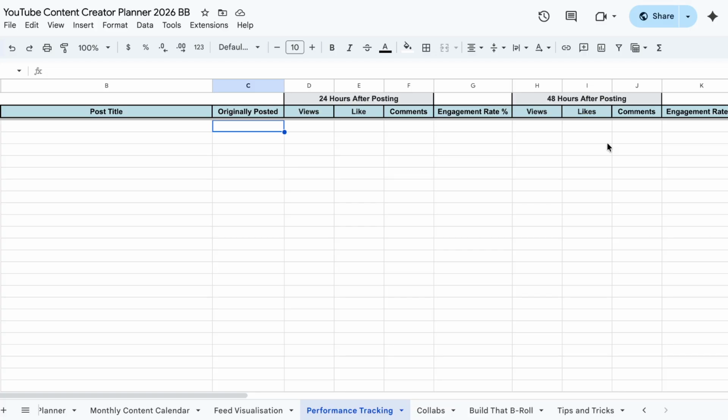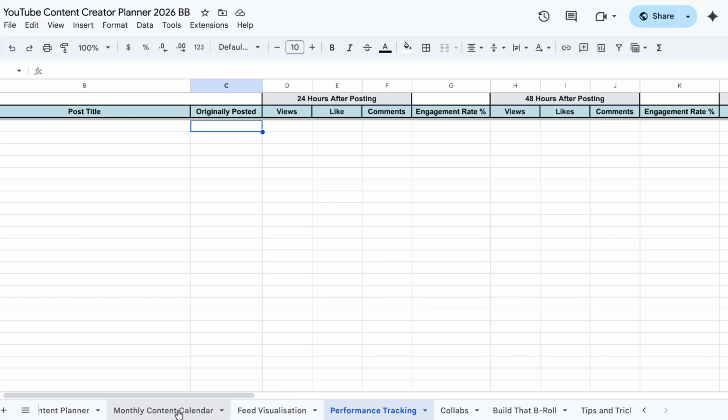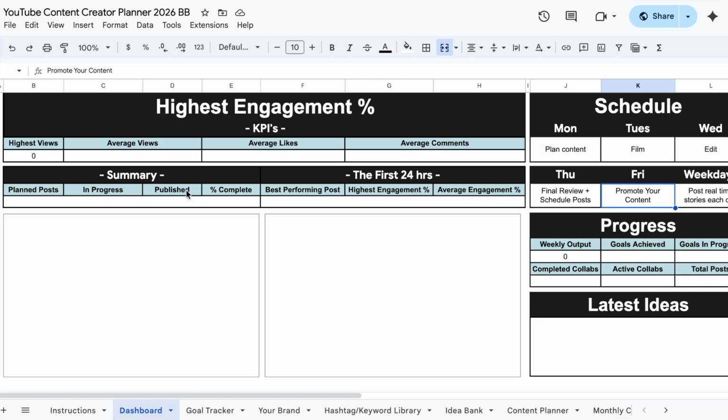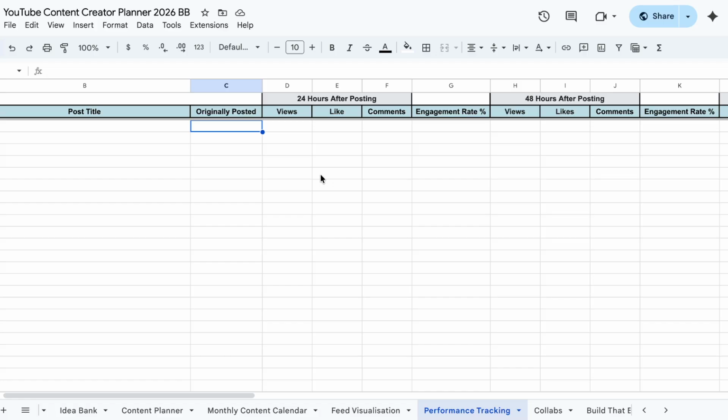I'm pretty sure you can set the metrics to just look at certain times. But yes, so this will automatically calculate your engagement rate for you. And this also informs a lot of this information here for you. So it is a really important sheet. So even if you're only doing 24 and 48 hours after posting, you will still get a lot of information out of this sheet.